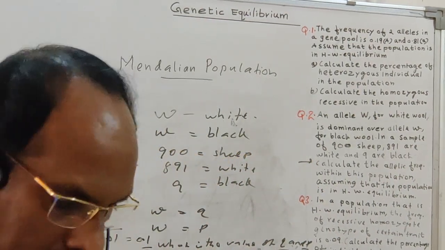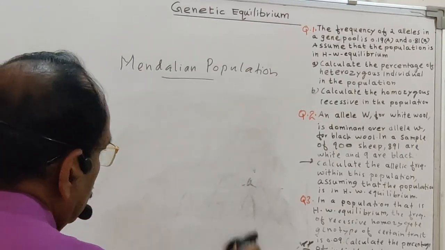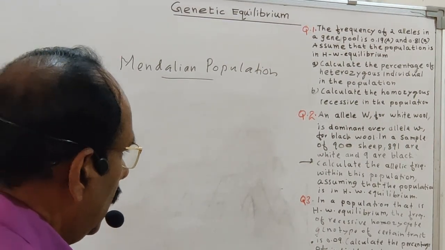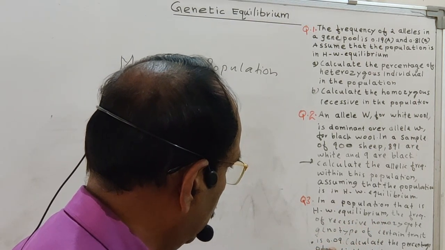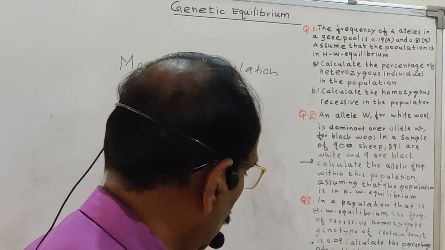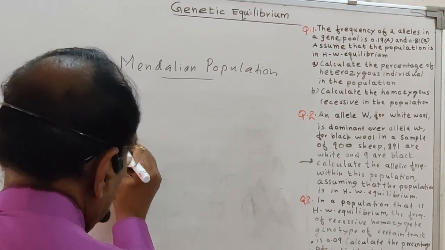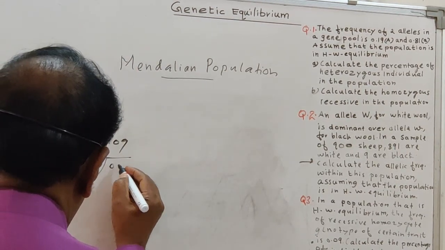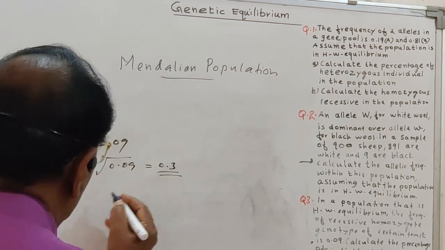Okay, so the next, third question. In a population that is in Hardy-Weinberg equilibrium, the frequency of the recessive homozygous genotype of a certain trait is 0.09. Calculate the percentage of the individuals homozygous for the dominant allele. So given Q square is equal to 0.09, and therefore Q is equal to the square root of 0.09, that is equal to 0.3. So this is the frequency of Q.